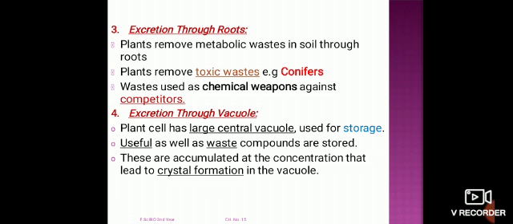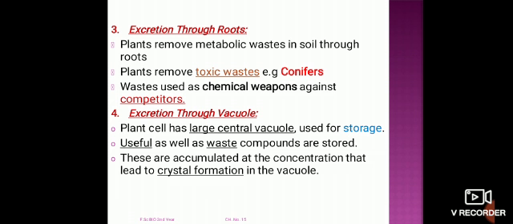This waste material is used as a chemical weapon against competitors present in the surrounding habitat. These plants survive in that particular environment, so these metabolic wastes or toxic materials also help them survive in the challenging atmosphere.